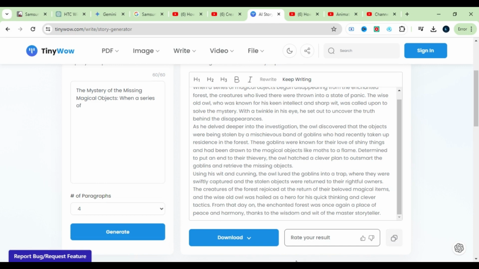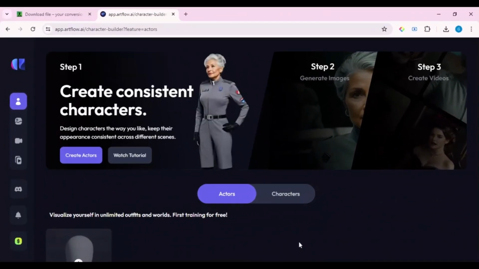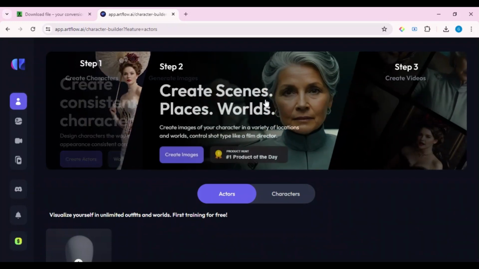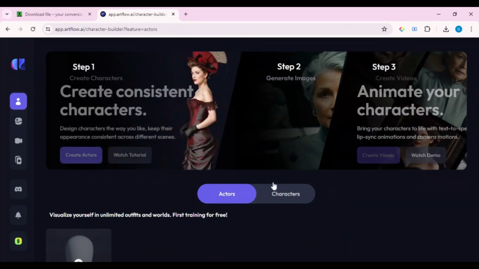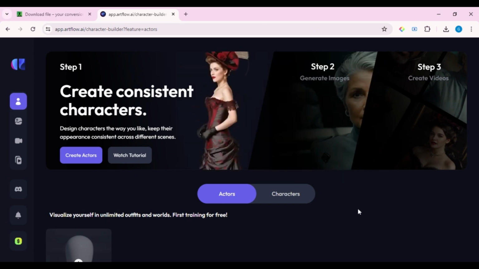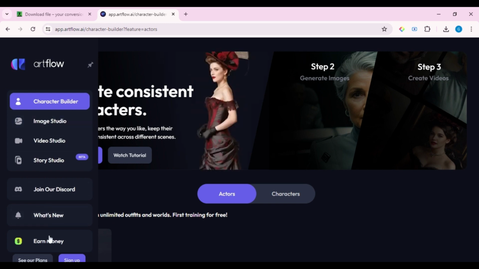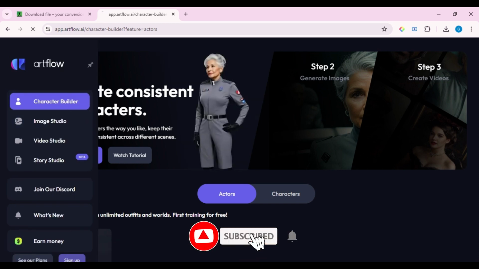The next step involves the creative aspect of bringing the story to life. For this purpose, we will use another AI tool, called ArtFlow, the link provided in the video description. In ArtFlow, you'll find lots of tools you can use. You can make characters and scenes and even make your characters move if you want, but for now, we're just focusing on making the story. Now sign up for a free account. Just move your mouse over to the right side and click on the sign up button.